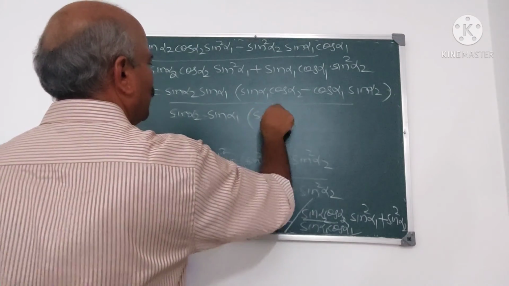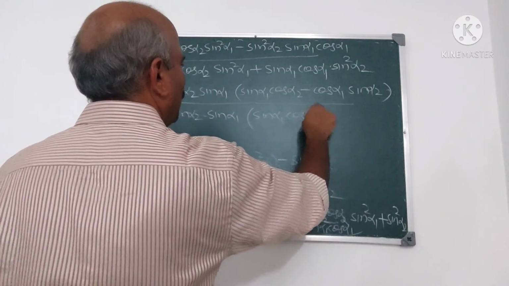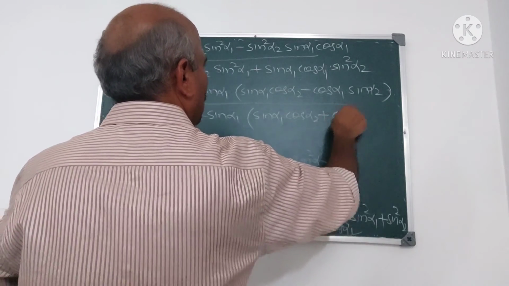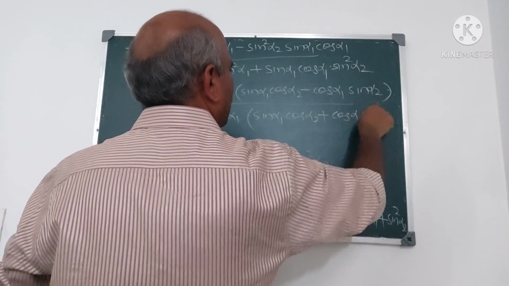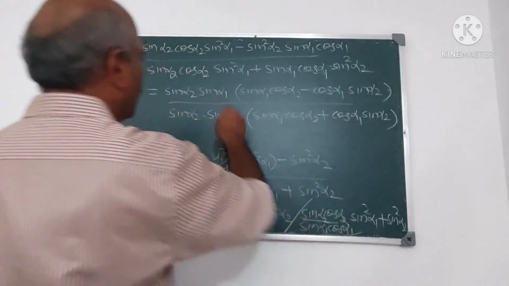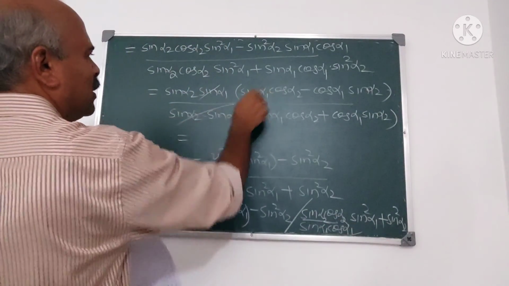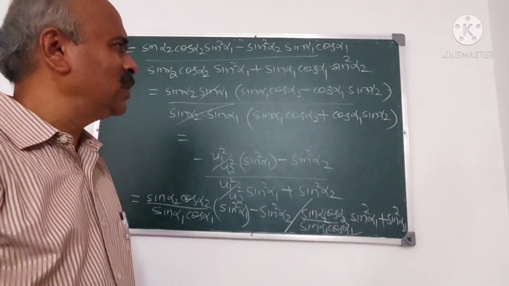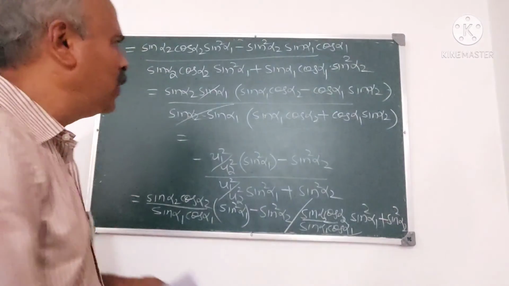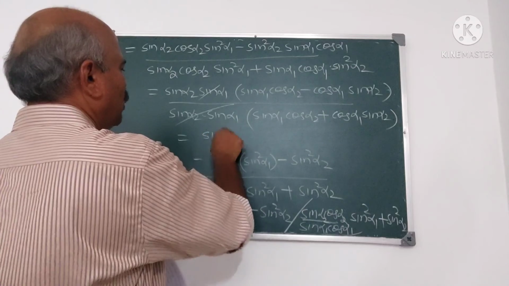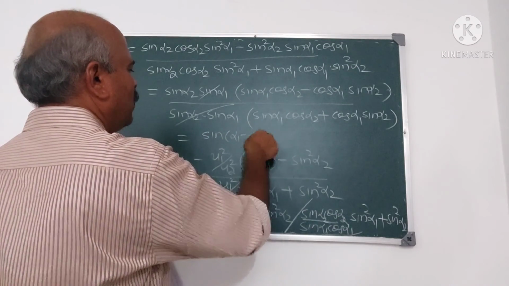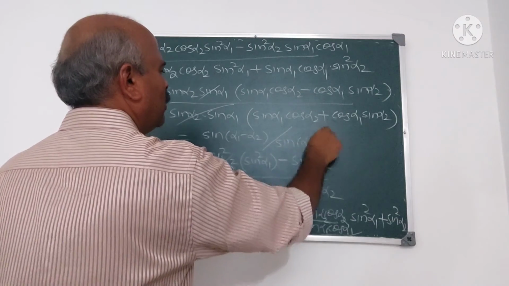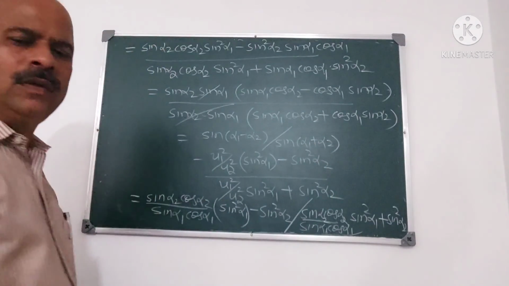You will get sin alpha 1 cos alpha 2 plus cos alpha 1 sin alpha 2. Taking common, this cancels. Now what is this? Sin alpha 1 cos alpha 2 minus cos alpha 1 sin alpha 2 is sin of (alpha 1 minus alpha 2). Denominator: sin of (alpha 1 plus alpha 2).